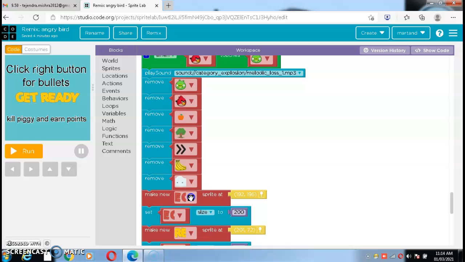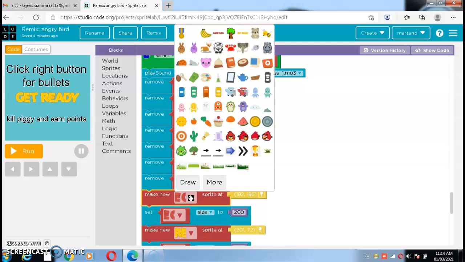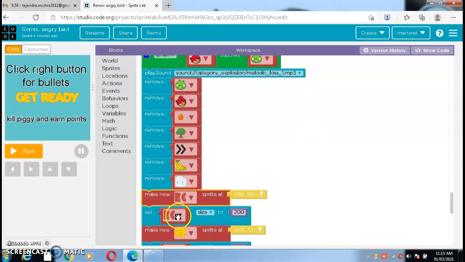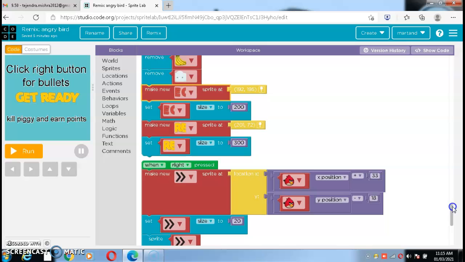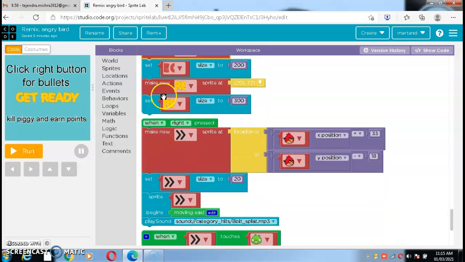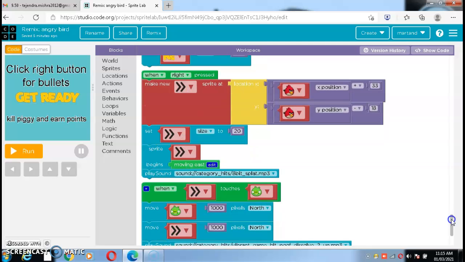Let me show that new sprite. It is the game over sprite. Set the game over sprite size to 200. Make get ready sprite at 272 position. Set this get ready size equal to 300. So this is the full code.